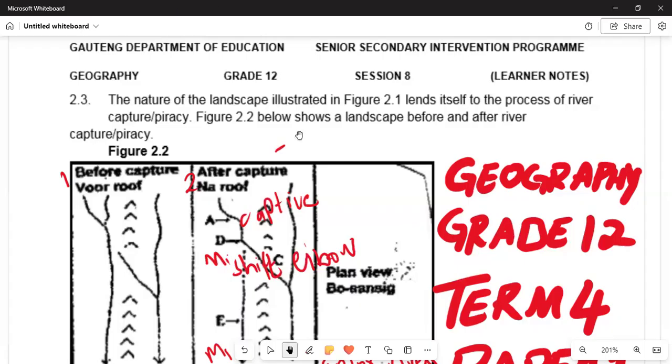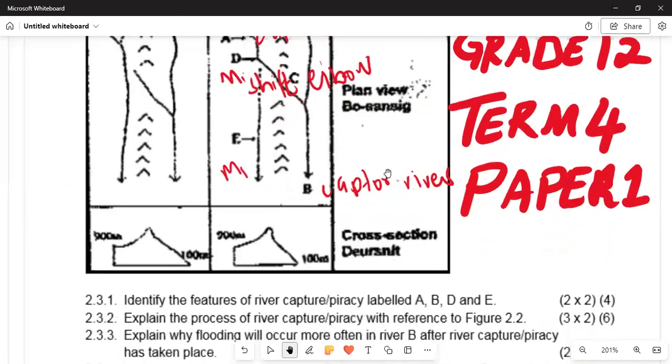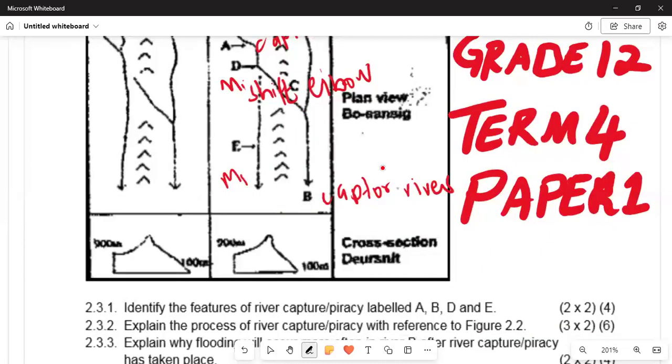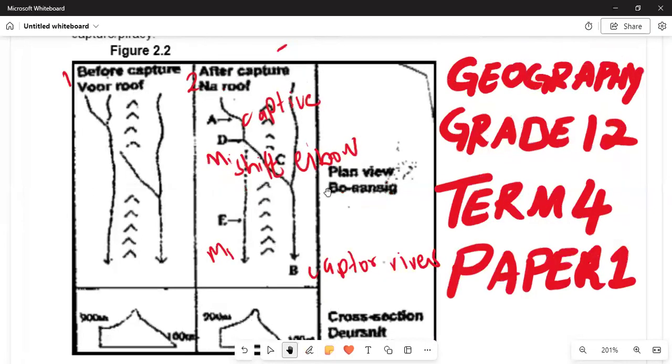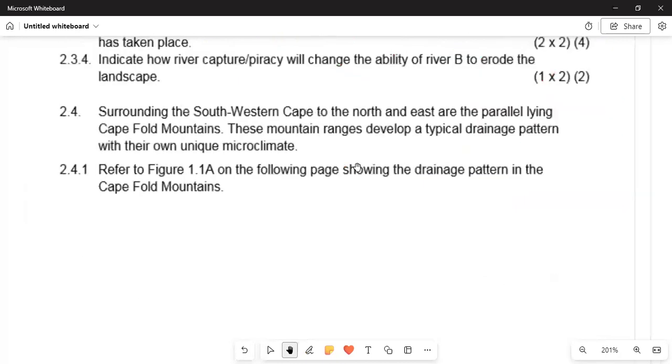One of the key concepts that you need to understand is to give the labelling of this diagram, as you see it in cross section. All right, and then we have A, B, D, and E. Here we have A, which is the captive, and B, which is the captor river. I hope you can see this is the captive A, and then B here, the flow river, and here number D, that is a misfit or an elbow. We need to understand these concepts.